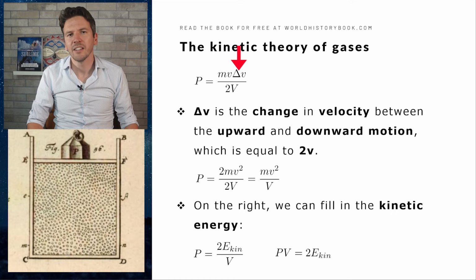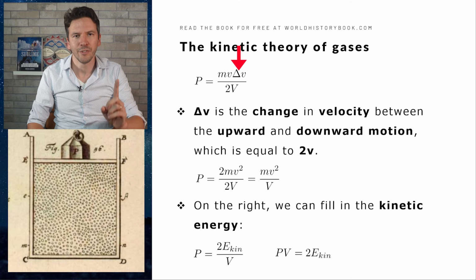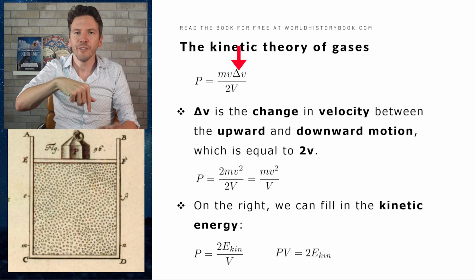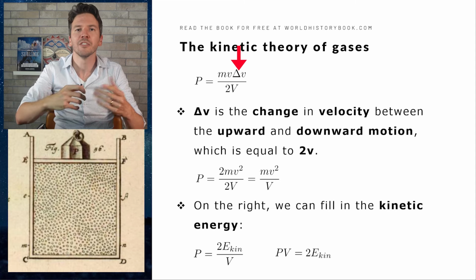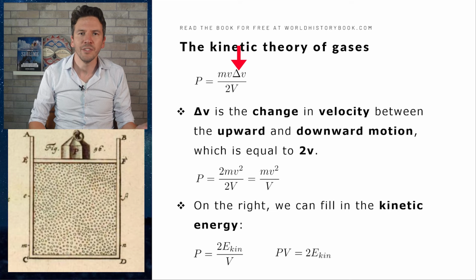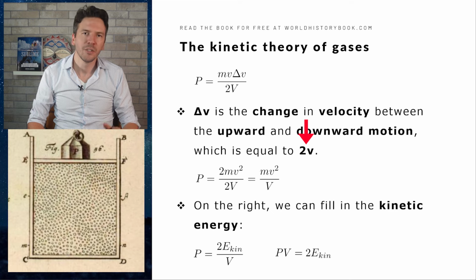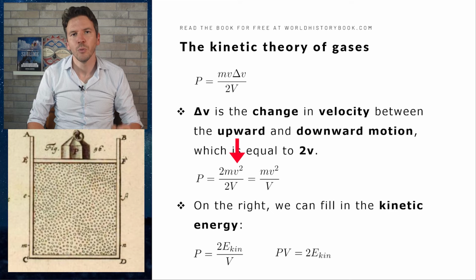Delta v is defined as the change in velocity of the particle. First the particle moved upward with velocity v, and then downward with velocity minus v. And the difference between plus v and minus v is 2v. So instead of delta v, we can also write 2v, which we've done over here. And because we already had 1v, we now have v squared. And this formula can be further simplified if we cross out those 2 and 2 here, for 2 divided by 2 is 1.